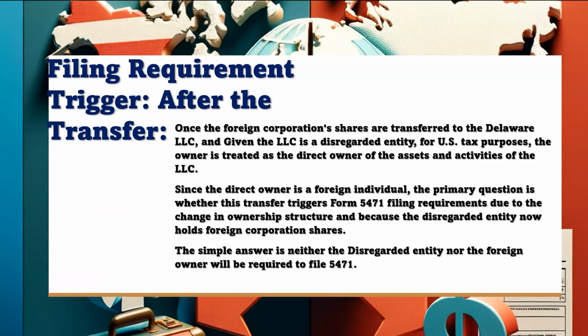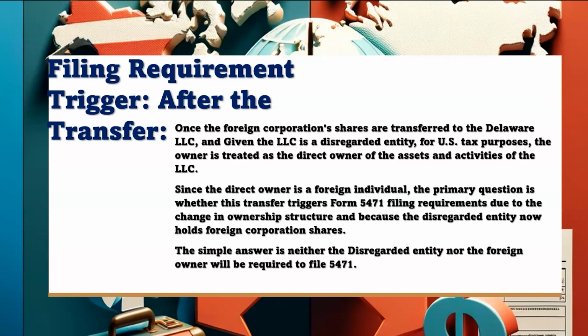Now, what is going to be the filing requirement that triggers after the transfer? Okay, so the fact also states that the foreign person that has the ownership interest in that foreign corporation transfers his 100% of the shares in that corporation to the newly formed Delaware LLC that he has, which is a disregarded entity. So once the foreign corporation shares are transferred to the Delaware LLC, and given the LLC is a disregarded entity for U.S. tax purposes, this foreign owner will still be treated as the direct owner of the assets and the activities of the LLC.